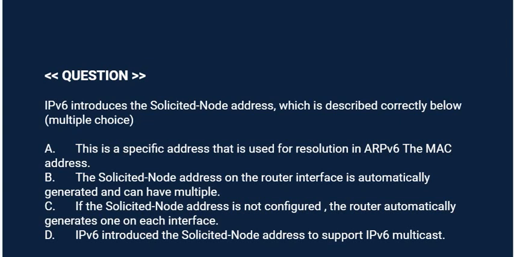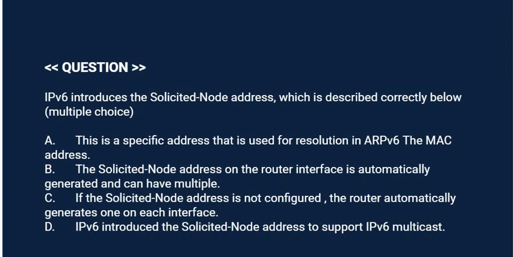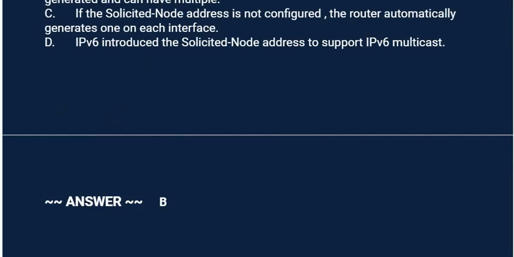Option C. If the solicited node address is not configured, the router automatically generates one on each interface. Option D. IPv6 introduced the solicited node address to support IPv6 multicast. Correct answer is option B.